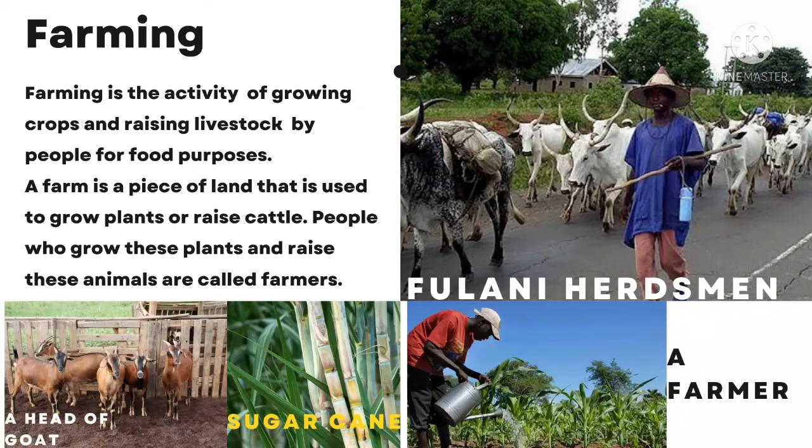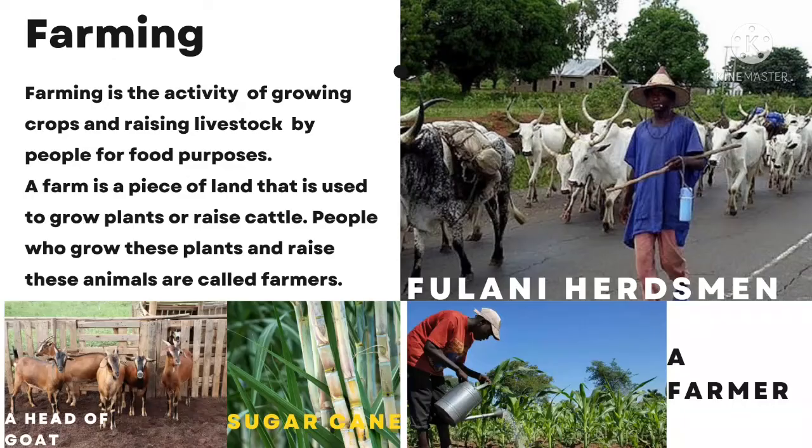Now, farming as a traditional occupation. Farming is the activity of growing crops and raising livestock by people for food purposes. A farm is a piece of land that is used to grow plants or raise cattle. People who grow these plants and raise these animals are called farmers. From this image, you can see the Fulani herdsman, okay? He's carrying the cattle. Now you can see a herd of goats, then a sugarcane farm. Then people who do all these activities will refer to them as farmers.